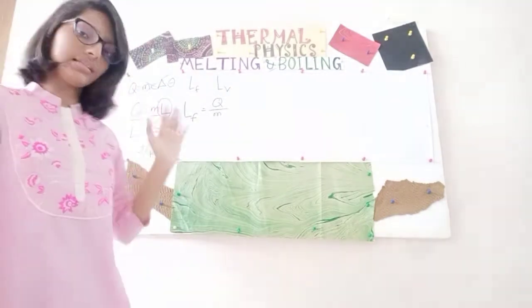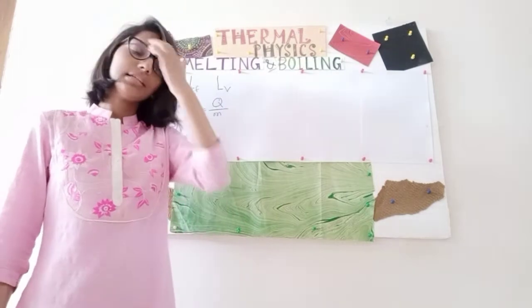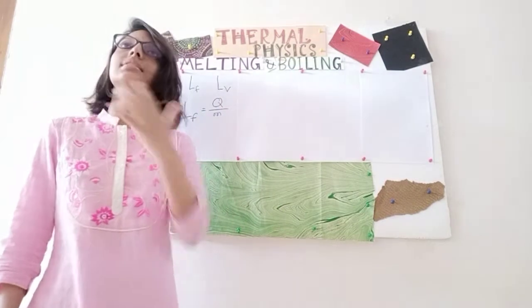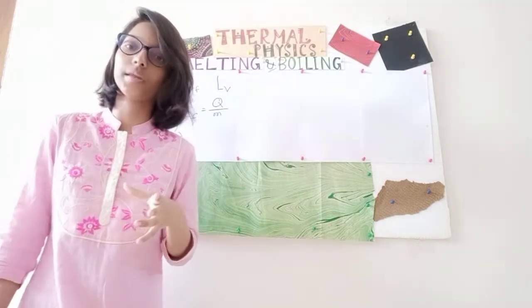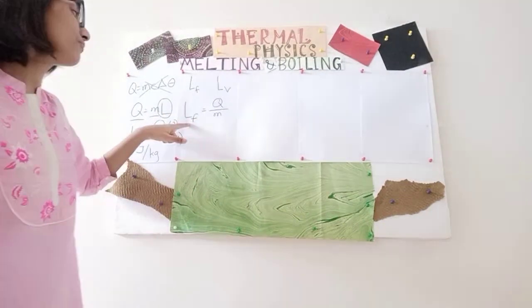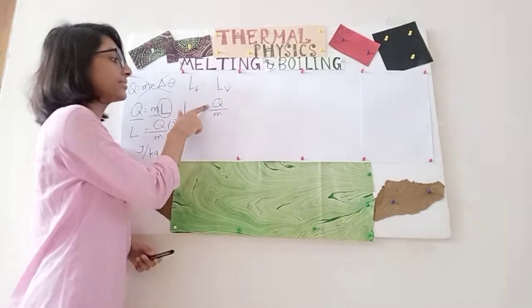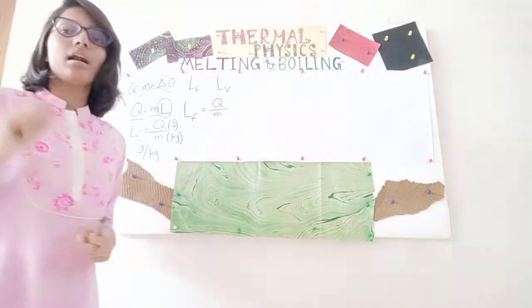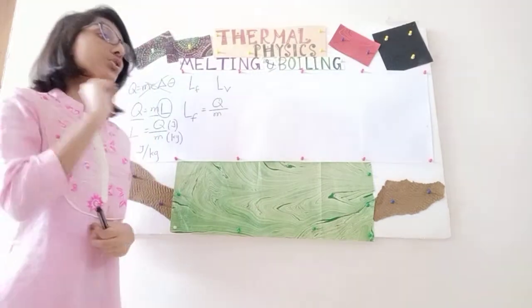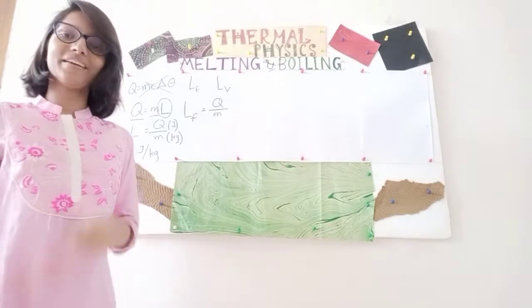Well, that is very easy. What did I say? Latent heat of fusion is only used during the state change between solid and liquid. So the mathematical definition of latent heat of fusion will be the amount of heat needed for a solid to change into liquid of mass 1 kg.